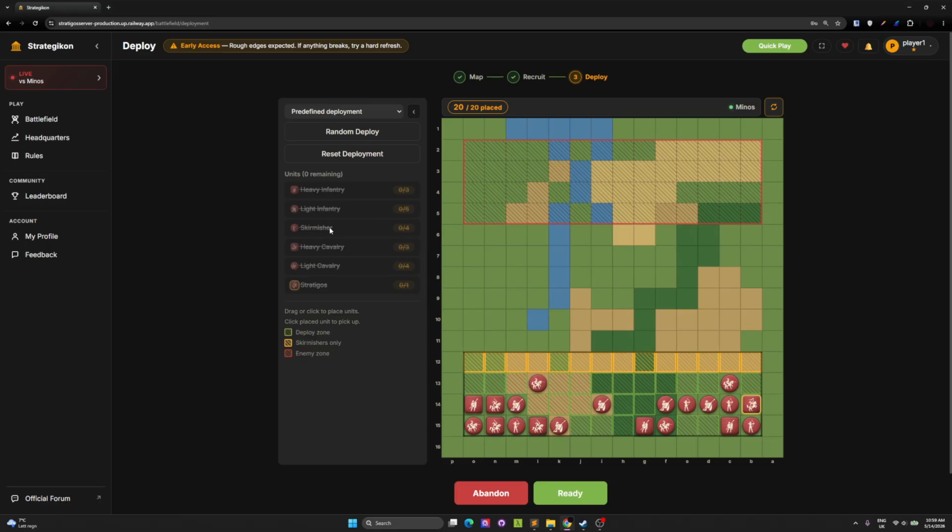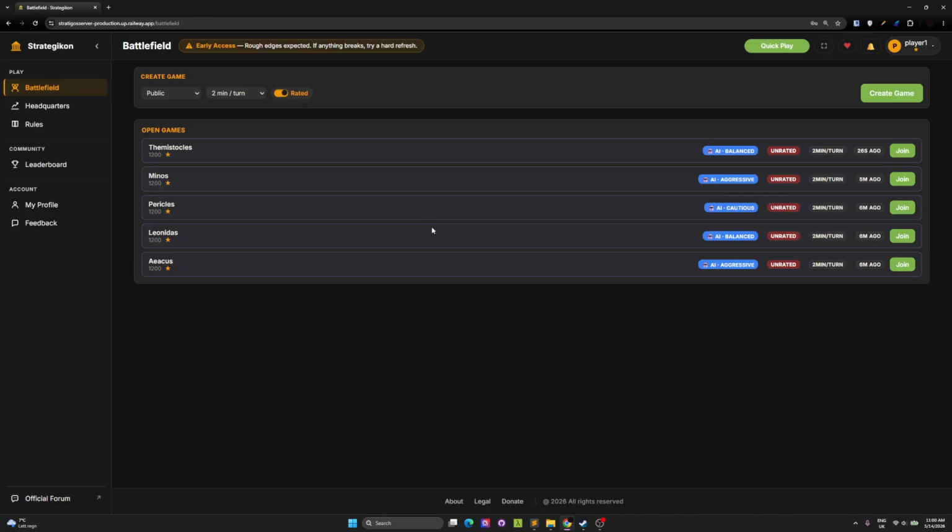Skirmishers value 1, light infantry value 1, heavy infantry, which is this, has value of 2, double. Heavy cavalry has value of 4. The general has a golden thing around him, so you can identify him easier. Has value of 5.